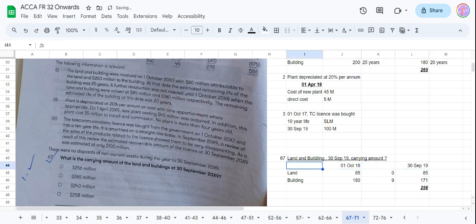Earlier mistakenly I took land and building both to calculate the depreciation. On land we will have no depreciation. On building we will calculate it over 20 years. So 9 will be this for the year. So we need to calculate these things separately, and 256 will be our answer. Okay. Now let's see what question number 68 is saying.